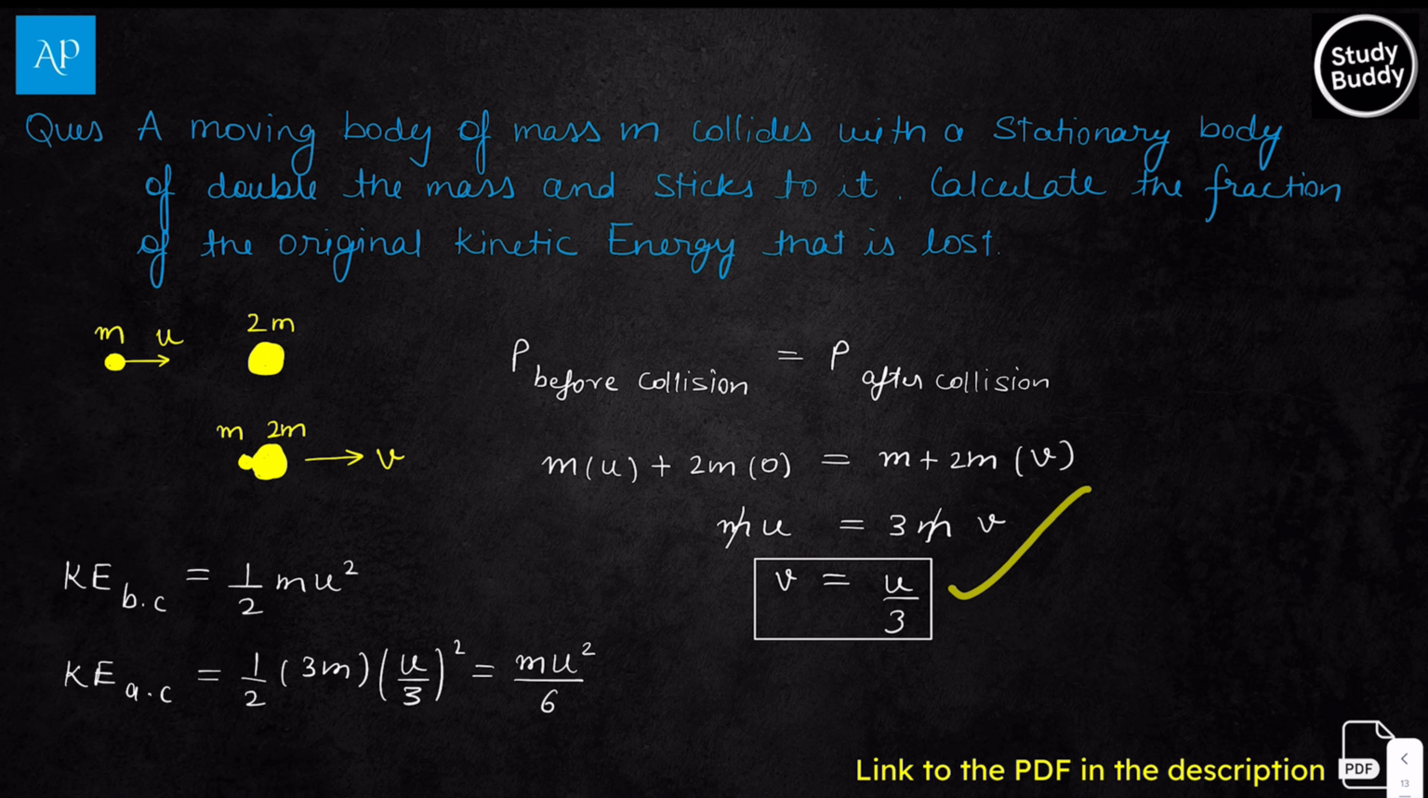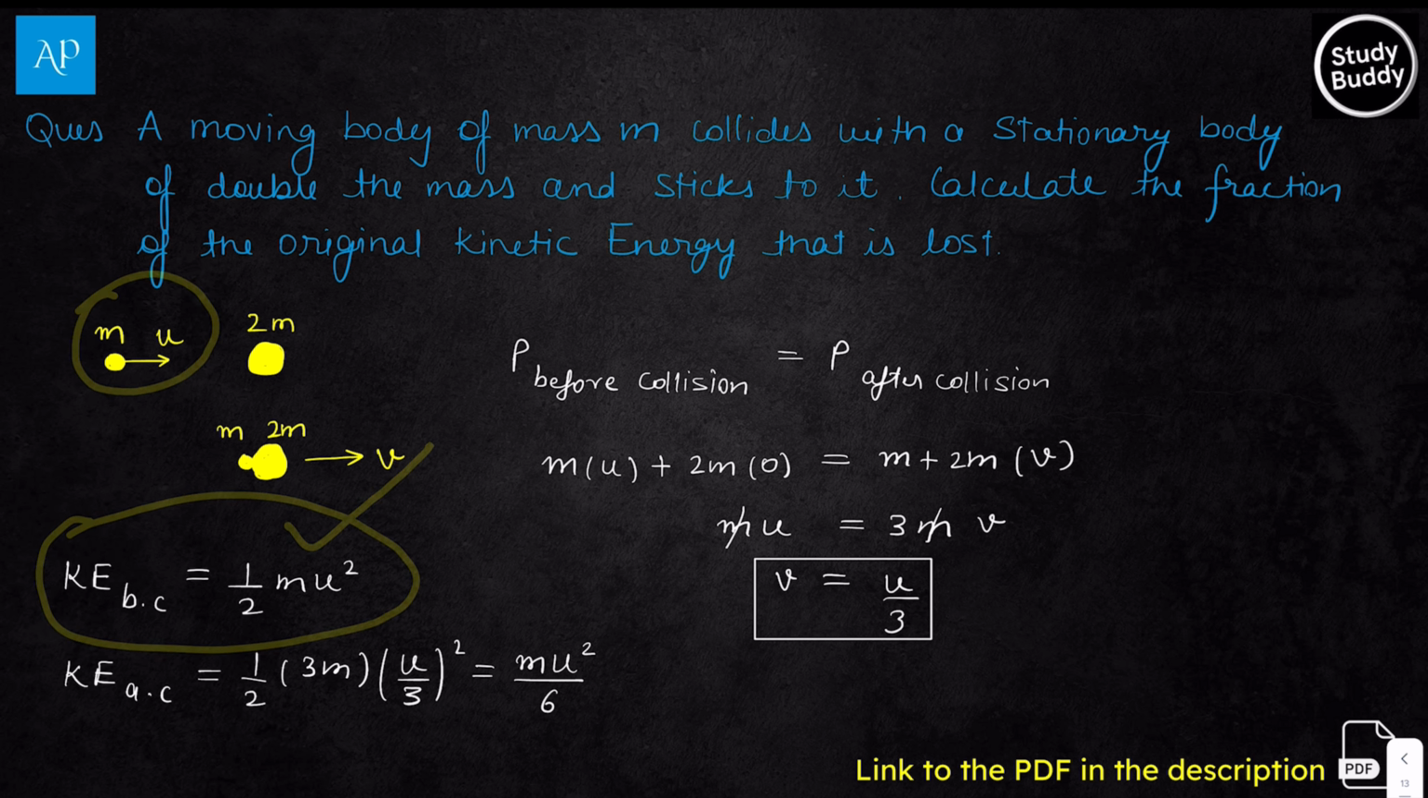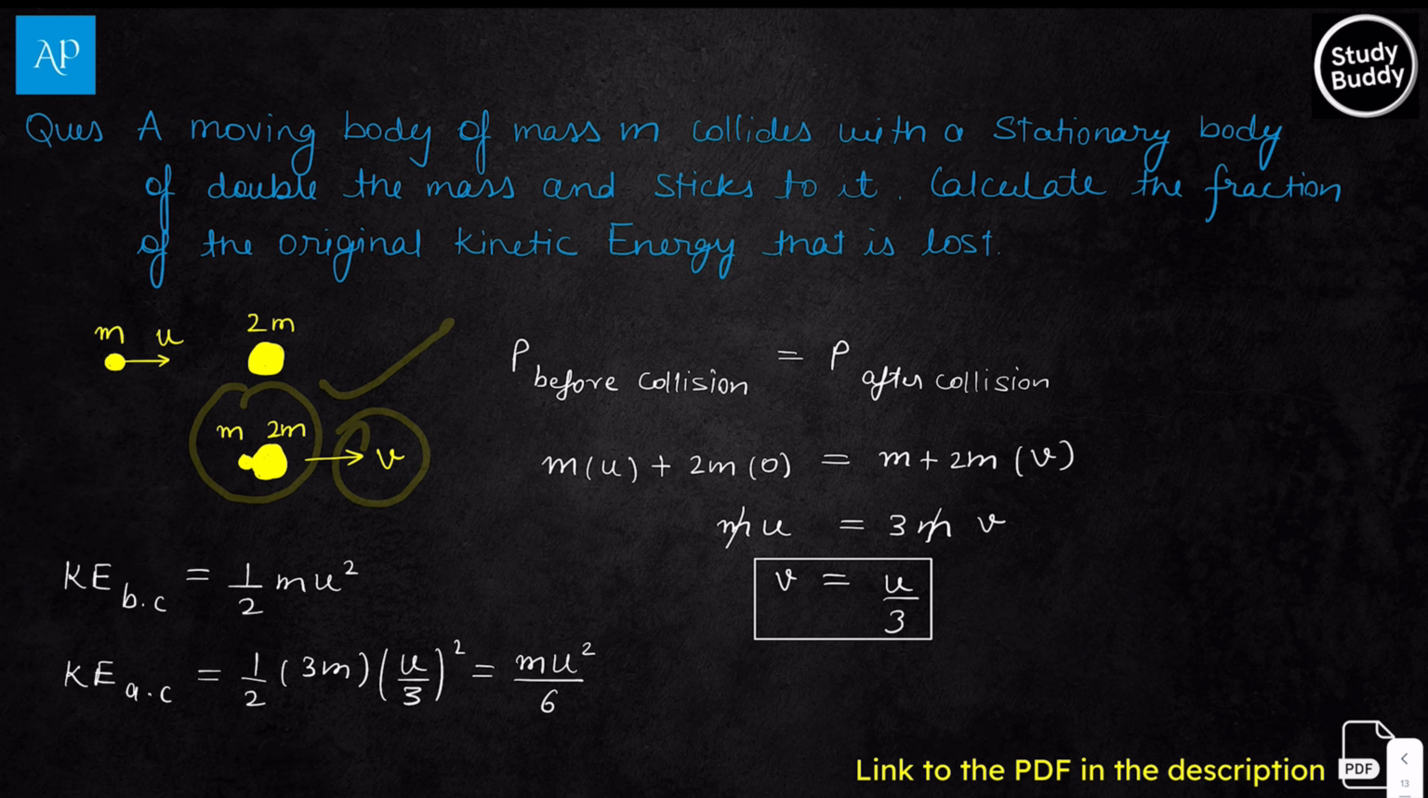After knowing the velocity, we can calculate the kinetic energy before and after collision. Before collision, kinetic energy is half m u squared, because the other mass will not have any kinetic energy. After collision, both masses move together with velocity v. So the sum of masses will be 3m, and the velocity will be u by 3. Taking that, we get m u squared by 6. That's the final kinetic energy.